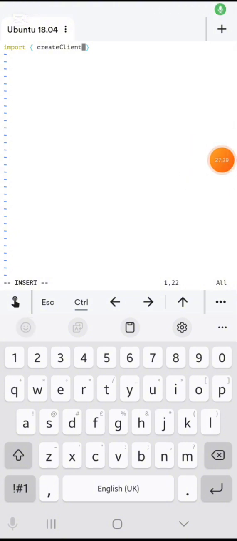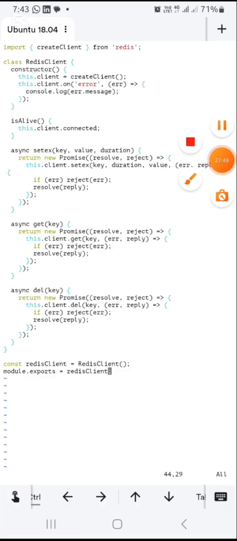Okay, in order not to make this video too long, I'm just going to quickly write the code for this, and then I'll explain. So I'm going to pause the video for now, and we are back. I'm just going to go back to the top and explain briefly. So I import createClient from Redis, then created a class RedisClient.